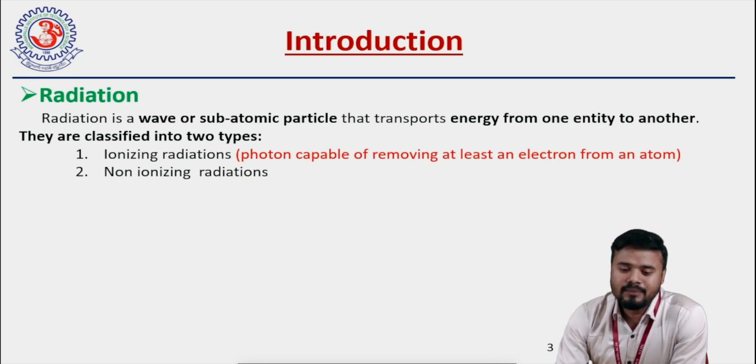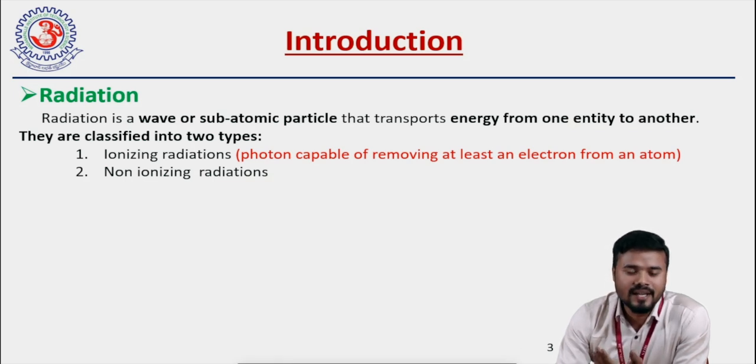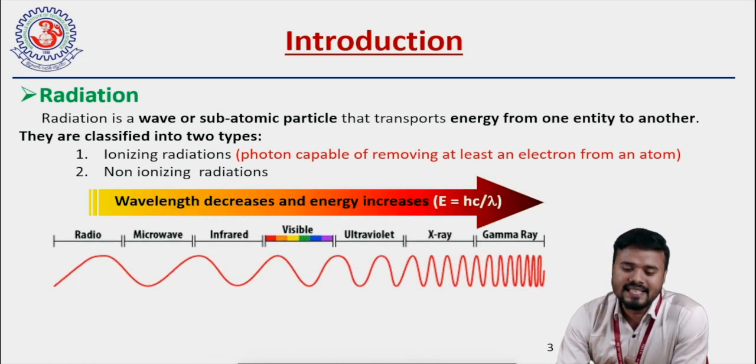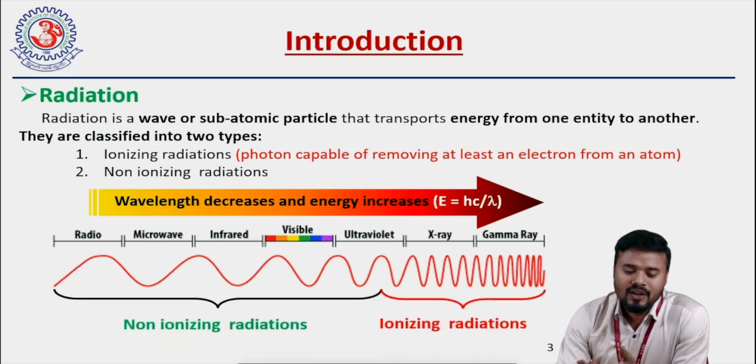Radiation is a wave or subatomic particle that transports energy from one entity to another, and depending on the energy, radiations are broadly classified into either ionizing radiations or non-ionizing radiations. So this is the electromagnetic spectrum. We can see that radio wave is the highest wavelength radiation and gamma ray is the lowest wavelength radiation. But in terms of energy, gamma ray is the highest energy radiation and radio wave is the lowest energy radiation. So as I mentioned earlier, on the basis of energy, radiations are classified into two categories, that is ionizing radiations and non-ionizing radiations.